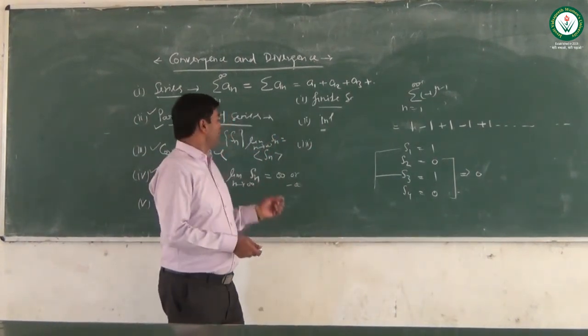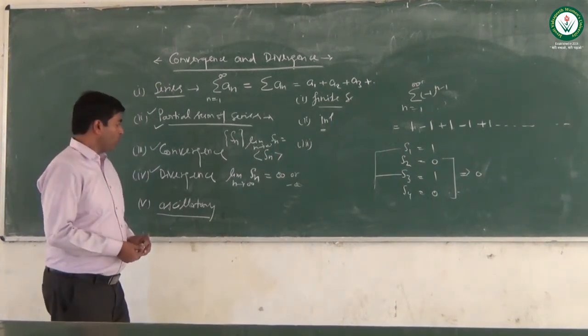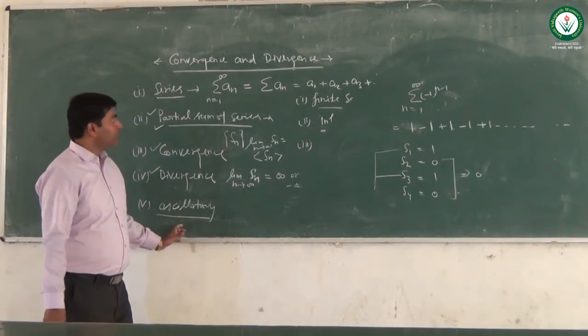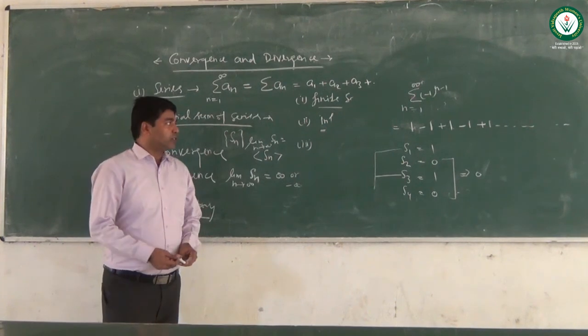There is no unique and finite number, so this is an oscillatory series. In the next lecture we will discuss the types of oscillatory series and how we find the convergence and divergence of a series.